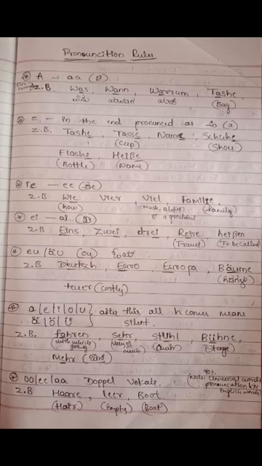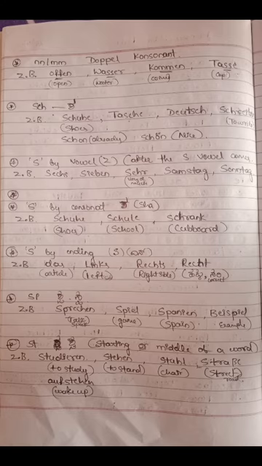Next we discuss Doppelkonsonanten, double consonants, double N, double M. Zum Beispiel offen, Wasser, kommen, Tasse. These are all the examples of double consonants.